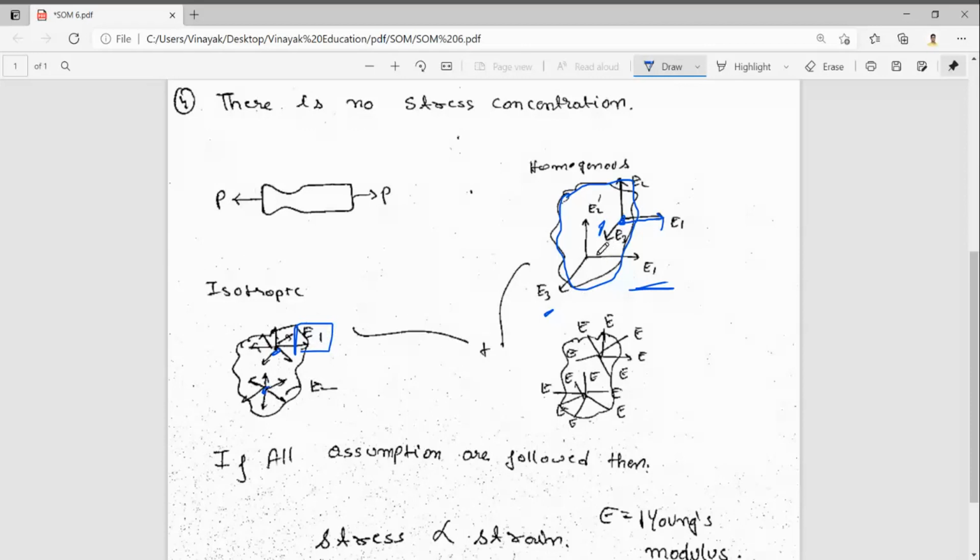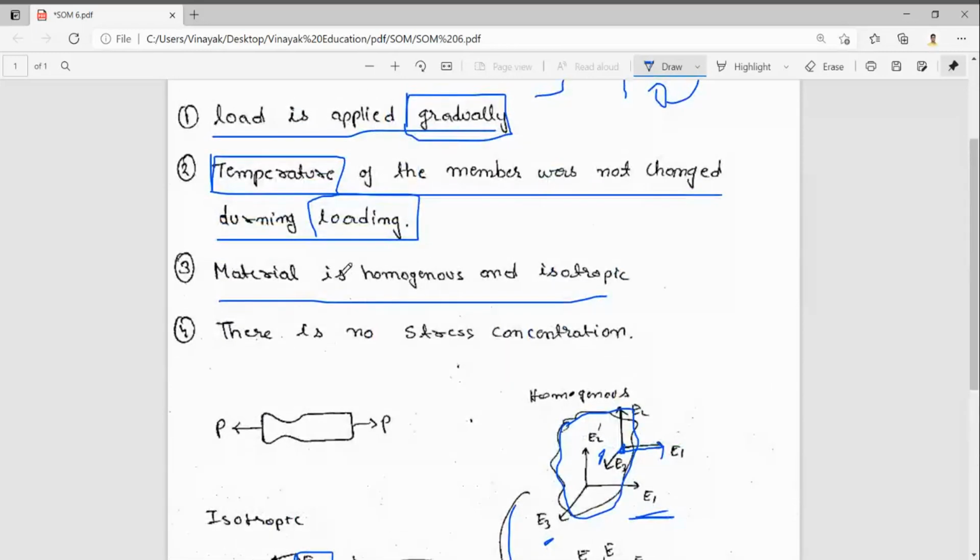Homogeneous means that in a certain direction all points have the same value, but at every point the other directions differ. By combining these two, we get homogeneous and isotropic material.